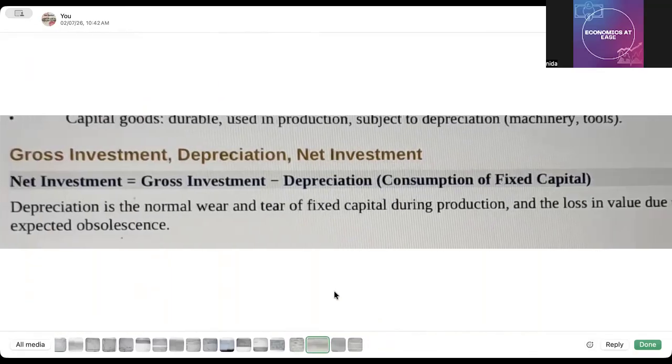Now, one more topic is there. That is gross investment, depreciation, and net investment. So we will come to know the meaning of this. If you want to calculate net investment, then net investment is equal to gross investment minus depreciation, and another name for depreciation is consumption of fixed capital. Now, what is the meaning of depreciation? It is the normal wear and tear of fixed capital during production and the loss in value due to expected obsolescence. Okay. Now, gross investment, in short, I can say is the value of an asset before depreciation, and net investment, in short, I can just explain here, is the value of an asset after depreciation. Fine. So I hope you understand it very well.